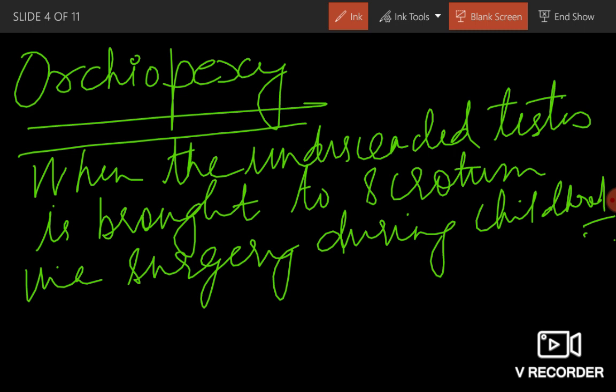We bring the undescended testis to the scrotal sac by the process of surgery during childhood. Then this is known as orchiopexy. Clear? Okay. So this was the story of testis. Now we will proceed further.